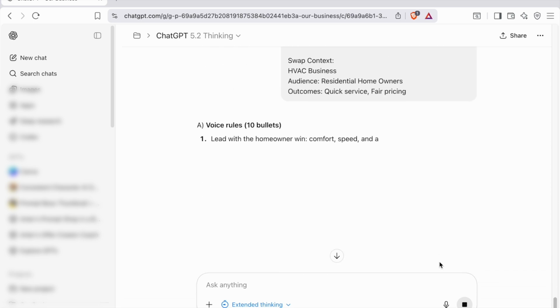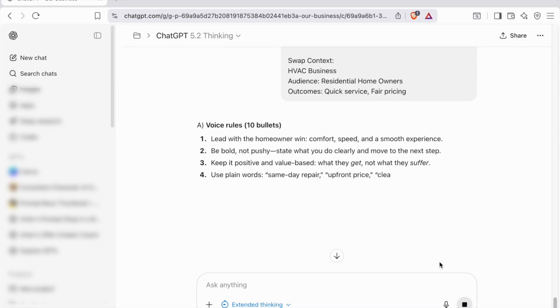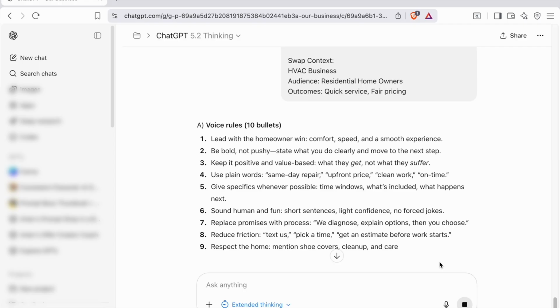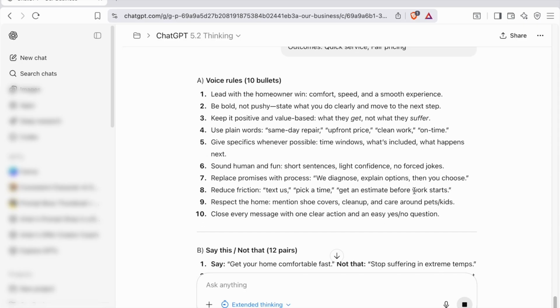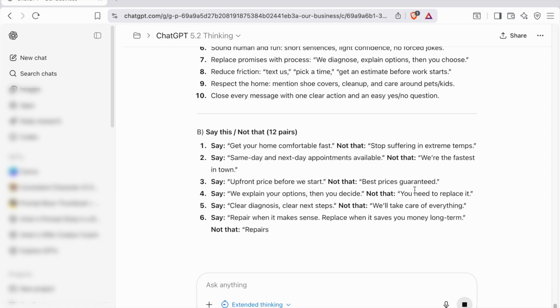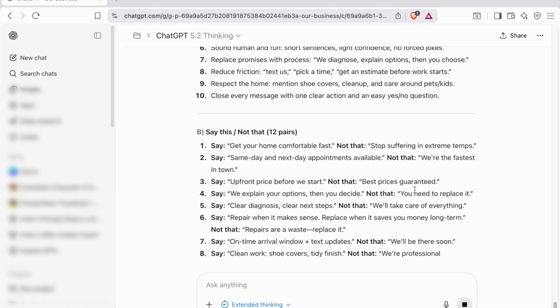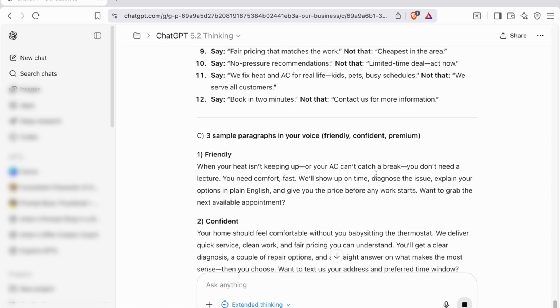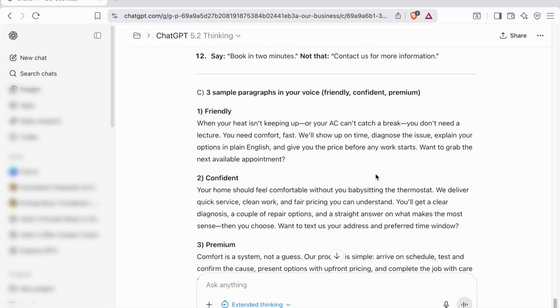So we're asking it to help us with messaging. And it's telling us some different bullet points. We want to lead with the homeowner's win and their comfort, speed, and a smooth experience. Anytime we're doing anything, we want to be bold and not pushy. And as we go down to say this, not that, it's giving us some different wording on what to say. Get your home comfortable fast, not stop suffering in extreme temps. So like if we told it we don't want anything negatively worded, that's why it's telling us don't say certain things. And then here are the three sample paragraphs that I mentioned earlier that you can use in your messaging.